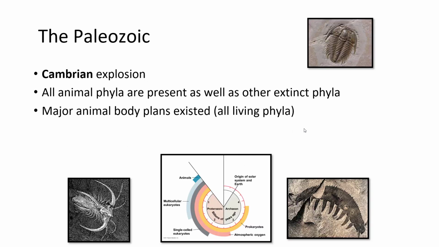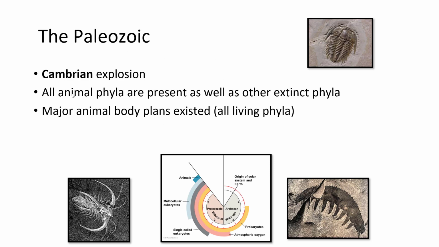As we cross into the Paleozoic, we have the Cambrian explosion. By the end of the Cambrian explosion, all animal phyla that we have today are present. So by phyla, I mean chordates, arthropods, things like that. All of those phyla are present. And there's also a lot of phyla that are no longer here, that are now extinct, that were around at this time. And we have the major animal body plan. So, there's a head at one end and an anus at the other end. That sort of body plan exists by the end of the Cambrian explosion.